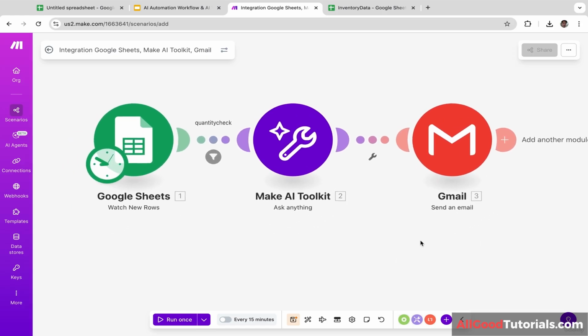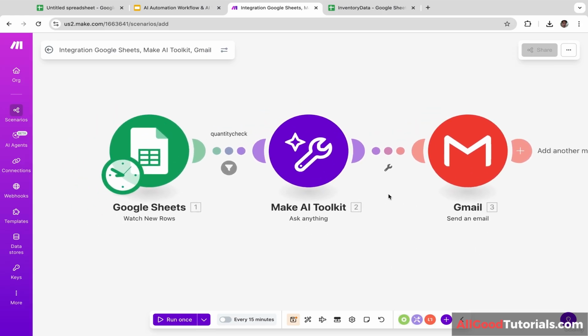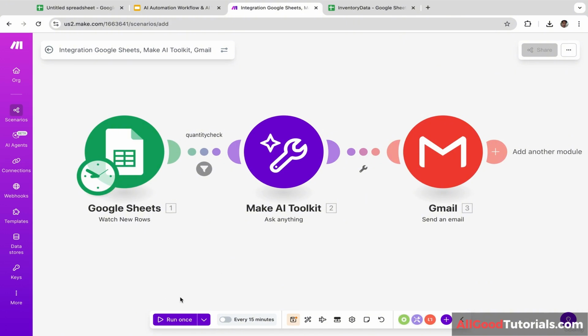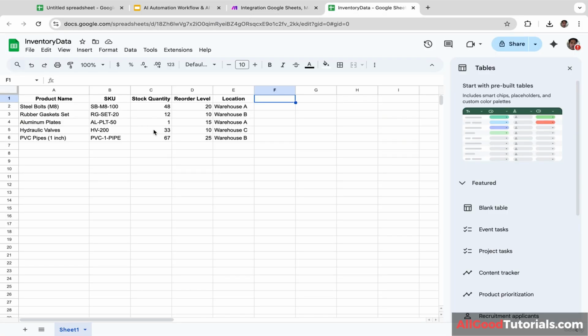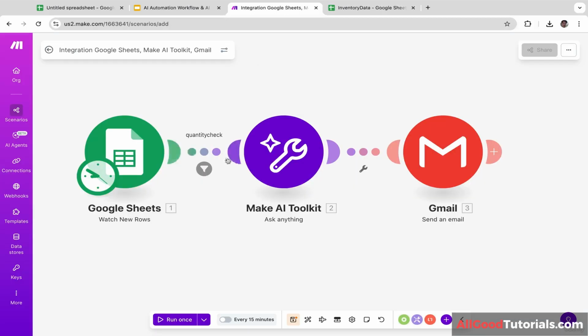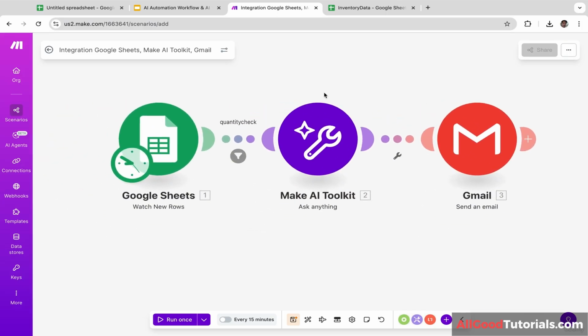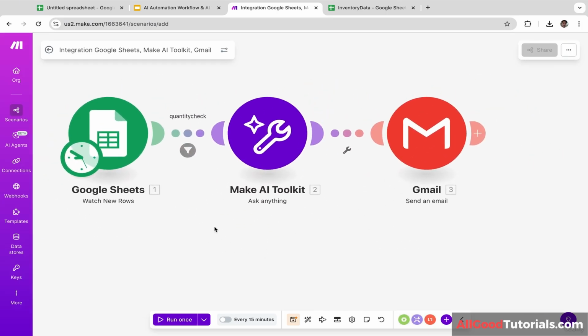Okay guys, we are done with these automations. Now we are going to run the automation. So let's click this run once. So it will check if the stock quantity is less than the reorder level. If it finds one, then it will send an email.